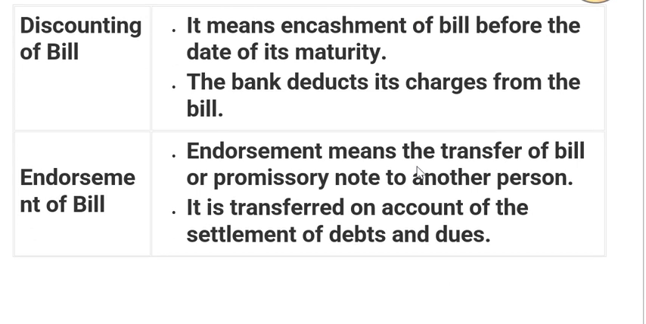And what is called endorsement of bill? Endorsement of bill means transfer of a bill or promissory note to another person. Even a cheque can be endorsed also. So it is a transfer on account of settlement of debt or dues. Like somebody has drawn the bill, and the drawee has accepted the bill, but the drawee can endorse it to some other third person also. So this is called endorsement of bill.